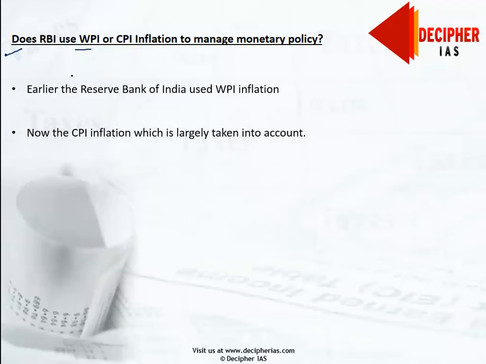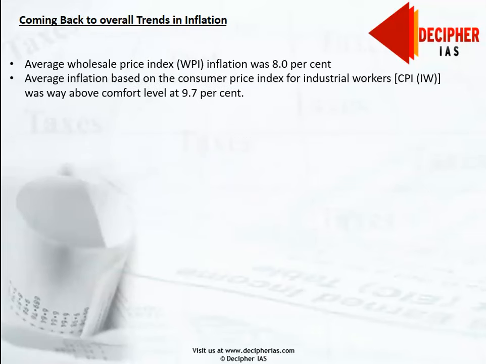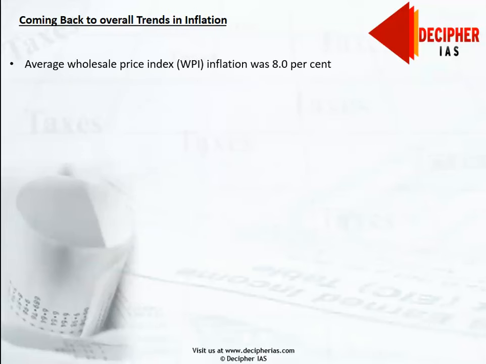So coming back to the overall trend in inflation. I hope you now understand the difference between CPI and WPI, and what their constituents are. We will come back to the core of this particular chapter of the economic survey, and we will now be understanding the overall trend in inflation. The persistent and elevated levels of inflation, in particular food inflation, were actually a major concern for the government during the period 2010-11 to 2013-14.